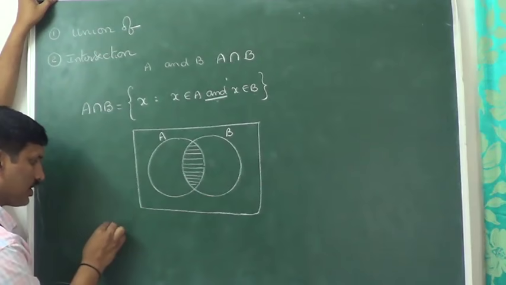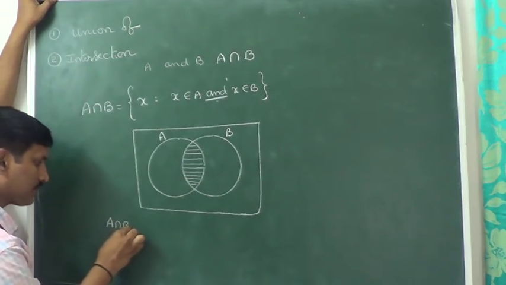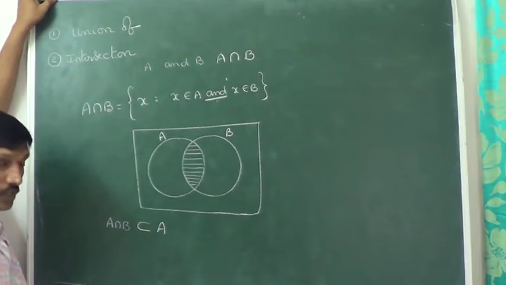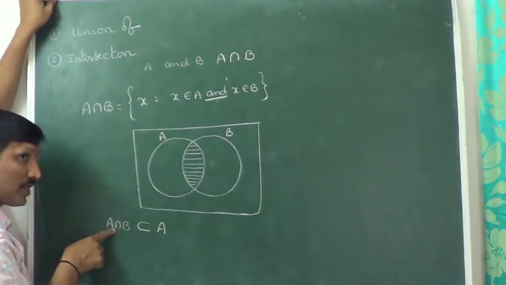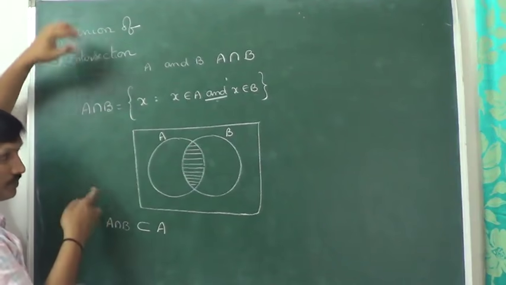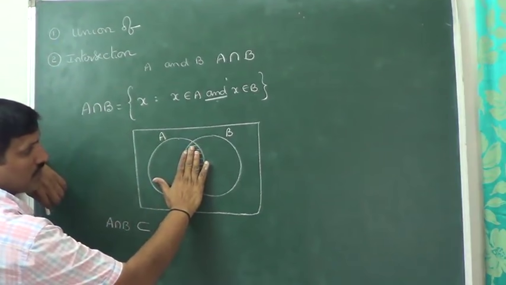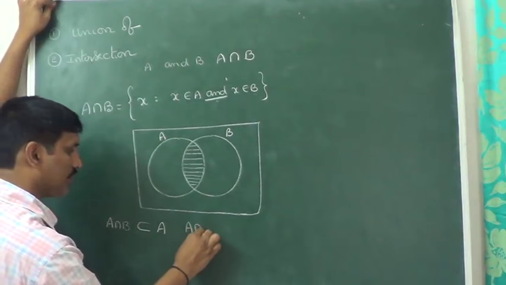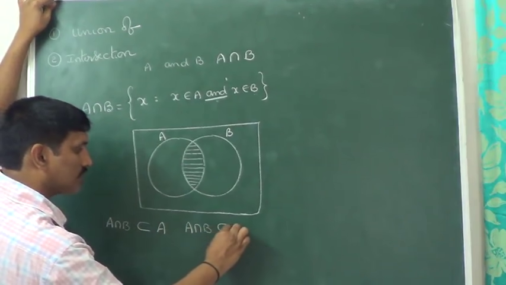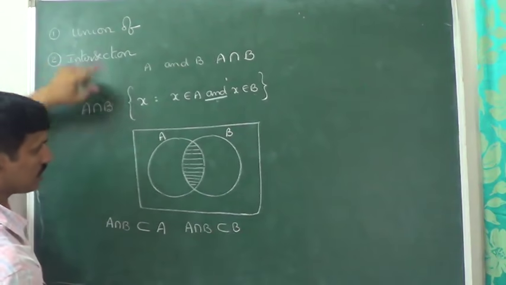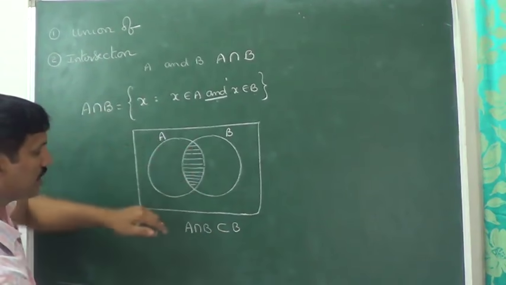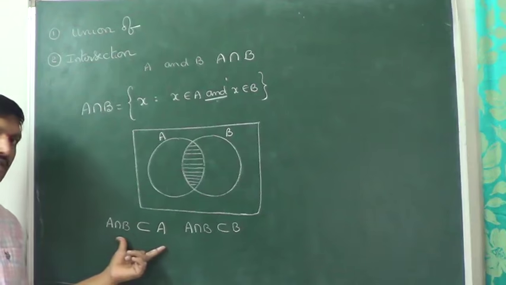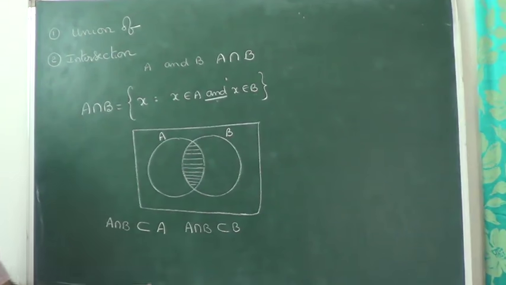Now, whether you observed or not, A intersection B is always a subset of A. You can observe this shaded portion is present within the circle A. Next, at the same time, A intersection B is always a subset of B. You can see whatever shaded portion is there, that portion is present within the circle B. That's why A intersection B is always a subset of A and always a subset of B.